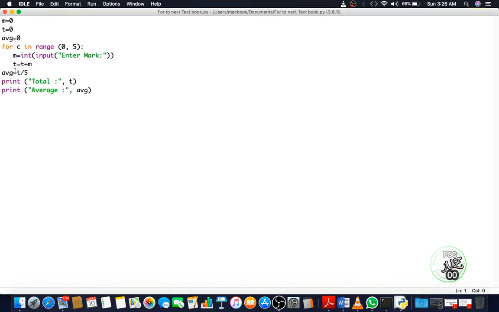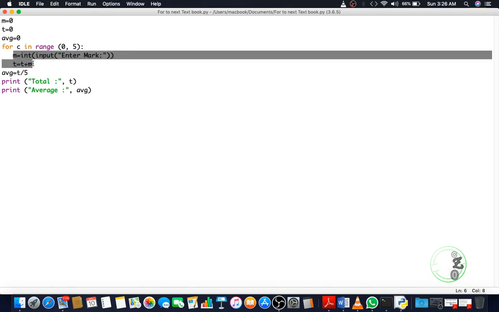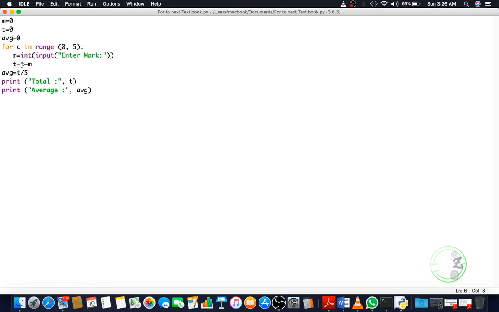There is no next here. It's for c in range, and these two lines are inside the looping construct, so we have given a space here. After ending the loop, it will average the total divided by 5, and then it will print the total and average.